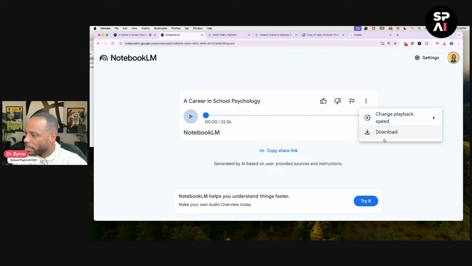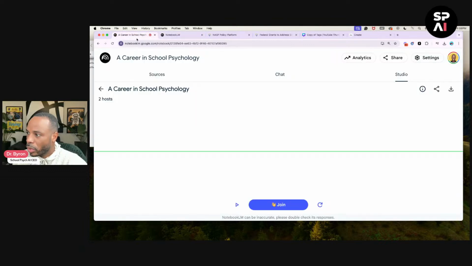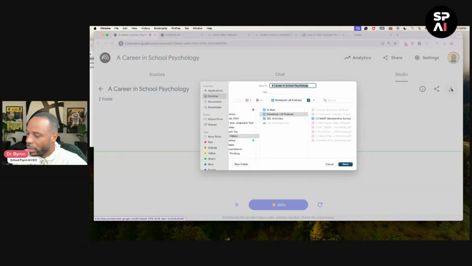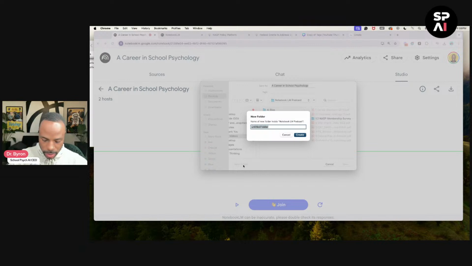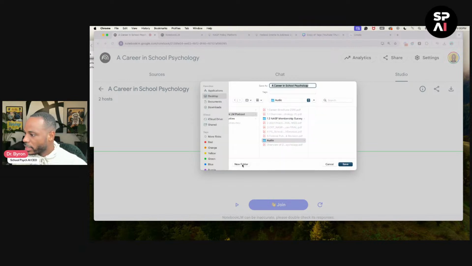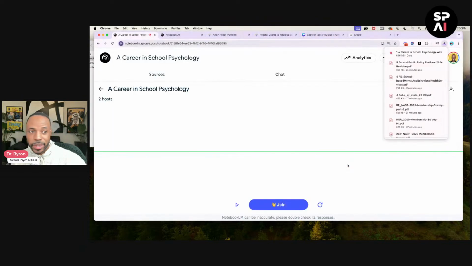You could change the playback speed, or if you want to download, you could download from here or inside of Notebook LM. You click that button and you could download the audio overview as well. And so I'm going to go ahead and create a folder, audio, and this is for the audio. And we're going to label this number one and save that. Now we have our podcast.